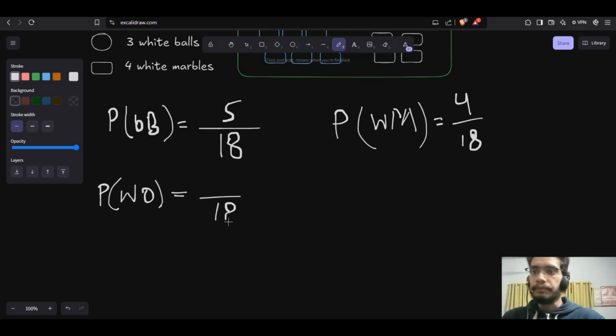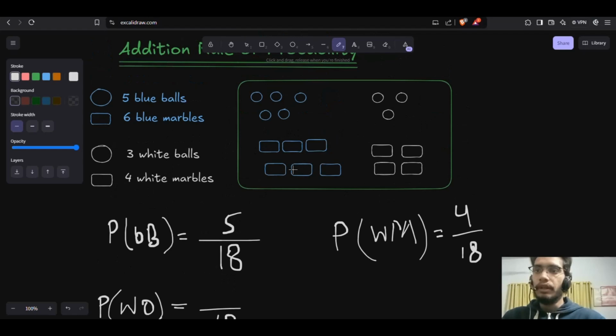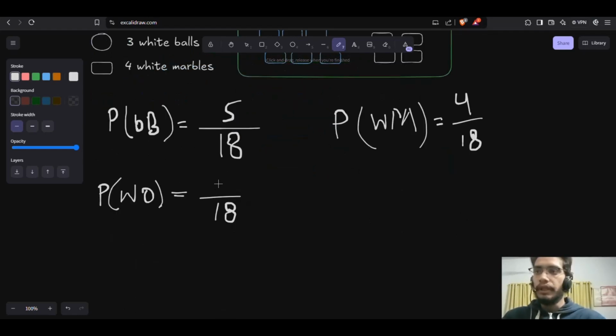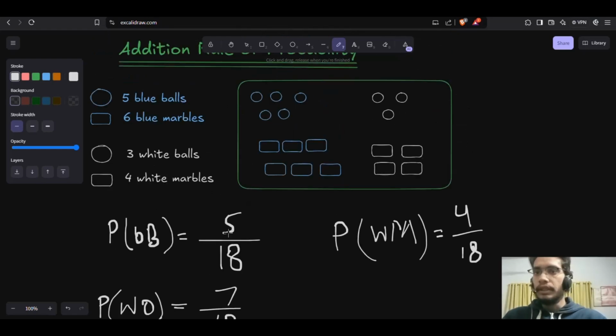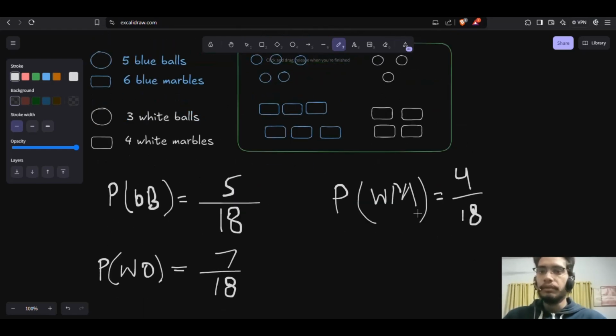There are 18. How many white objects are there? There are 3 and 4, so a total of 7 white objects. So our probability would be 7 divided by 18. I hope you understand how to calculate the probability like this.